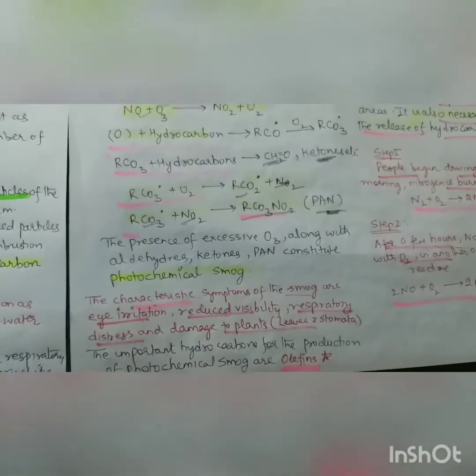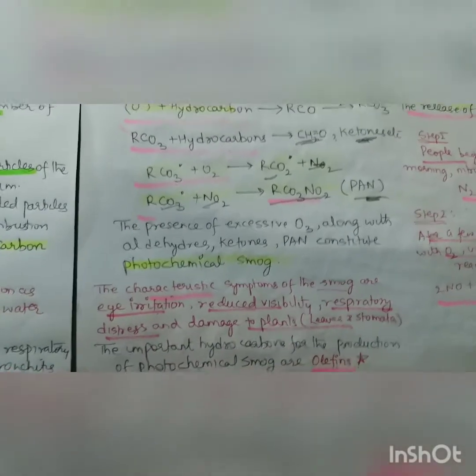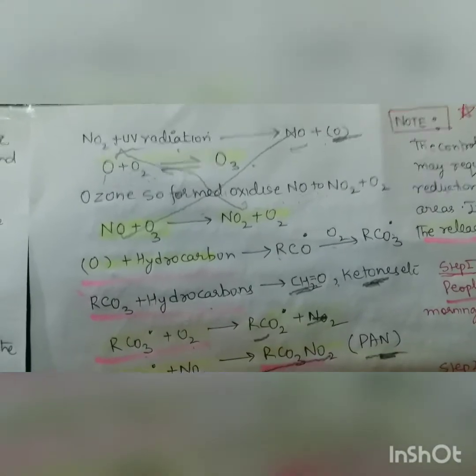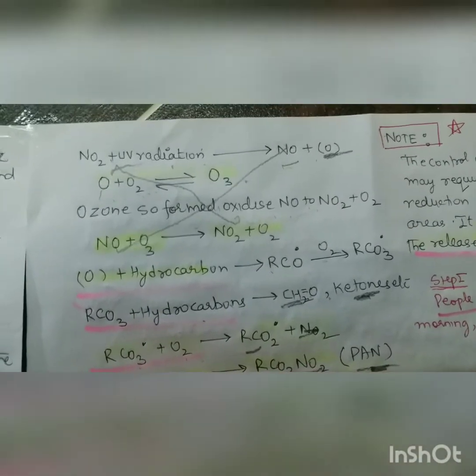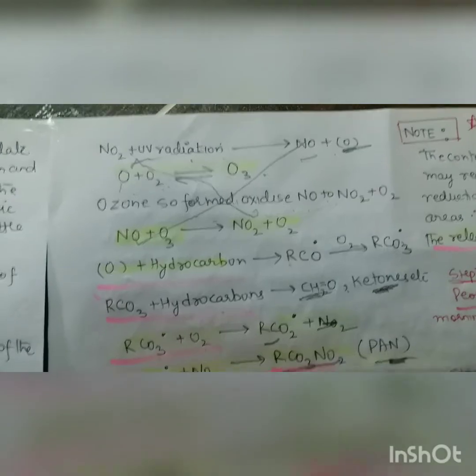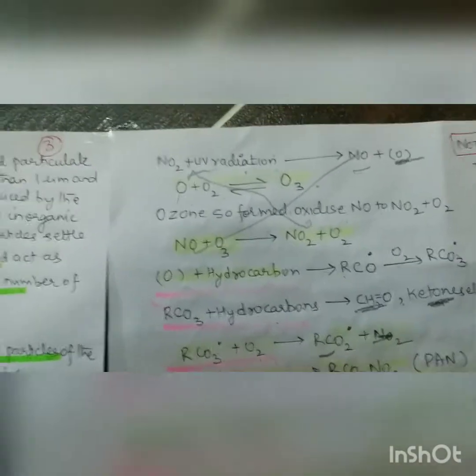So I will again abstract. When we drive vehicles in the morning, N2 combines with oxygen to form 2NO, and this on oxidation forms 2NO2, and this 2NO2, that is nitrogen dioxide, on UV radiation changes into NO plus nascent oxygen, and this nascent oxygen combines with oxygen to form ozone, and this ozone again combines with NO and changes into NO2.